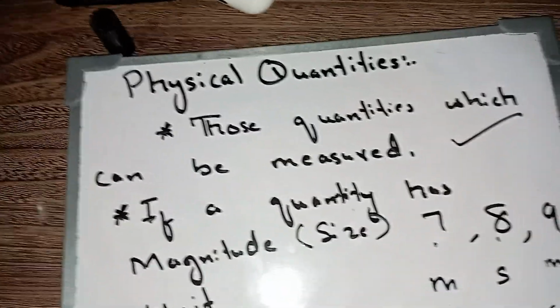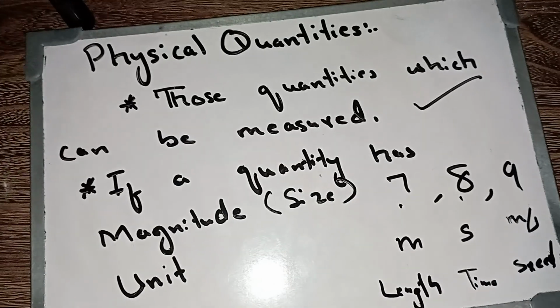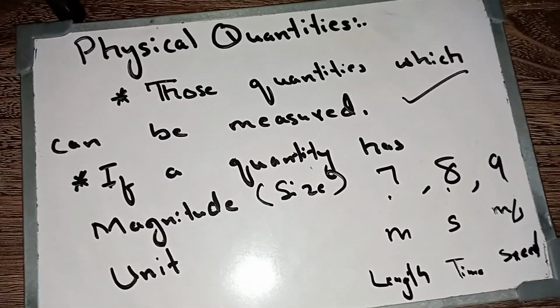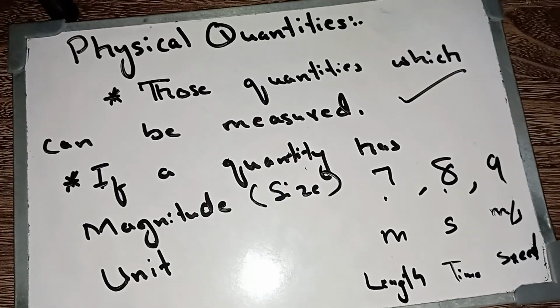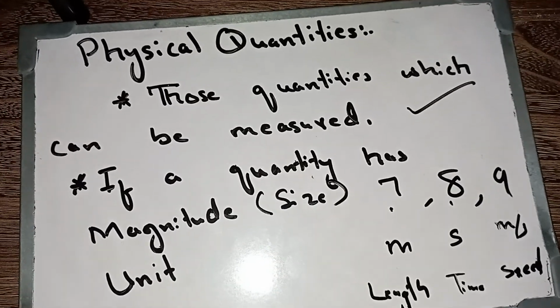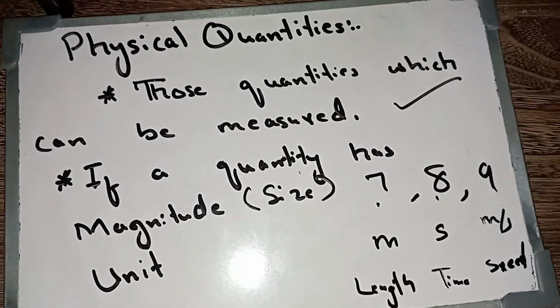Yes, if I talk about someone's emotions, let's say there's a student in the class who is angry. Is there anything in this whole world which can measure his anger? No, there's nothing. It means anger or any emotion is basically not a physical quantity. So simply, physical quantities are those quantities which can be measured.